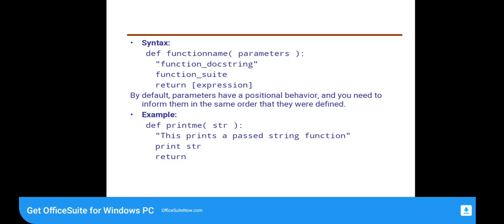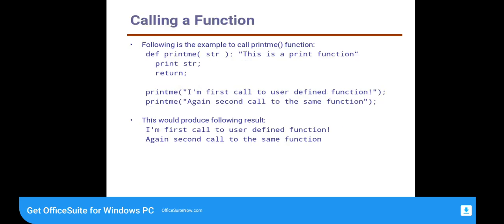To print a particular string on the screen: def printme, str is a parameter. This prints a passed string. The function body is print str, then return. Calling a function. The following example is to call the printme function. So already we have defined the printme function.